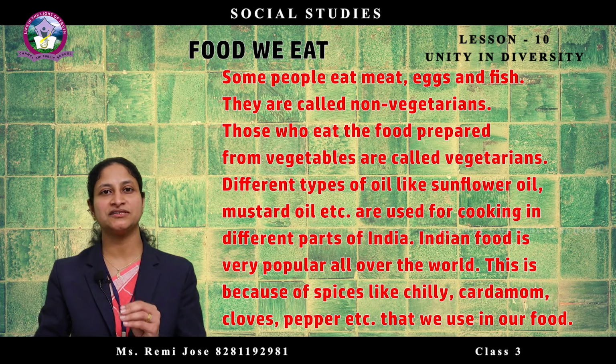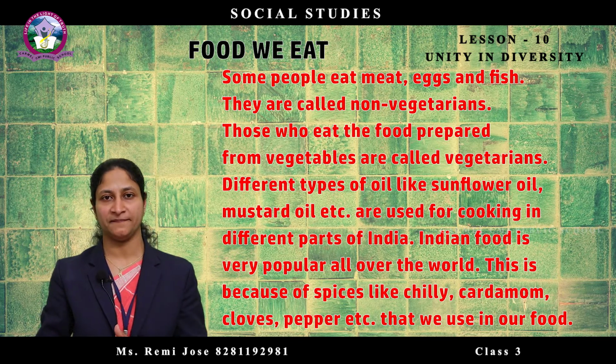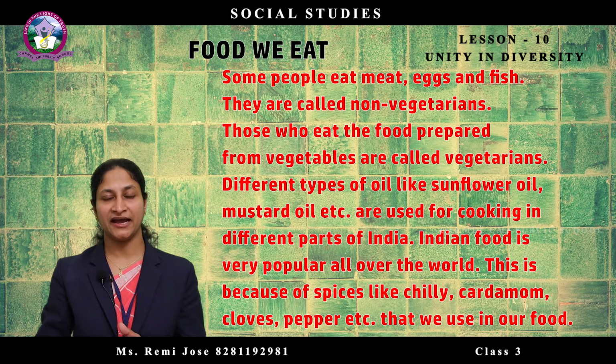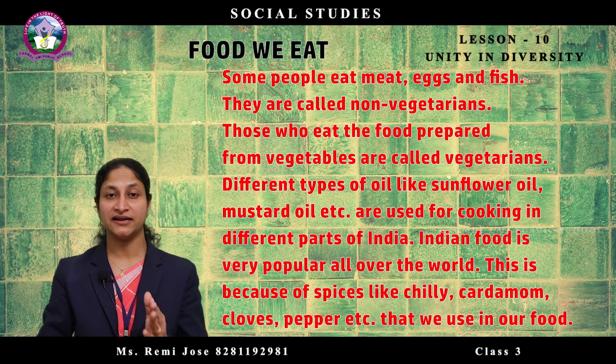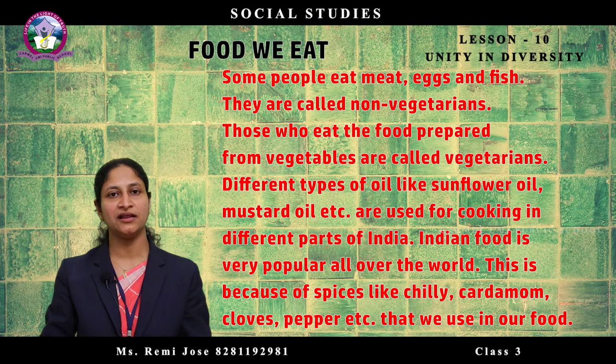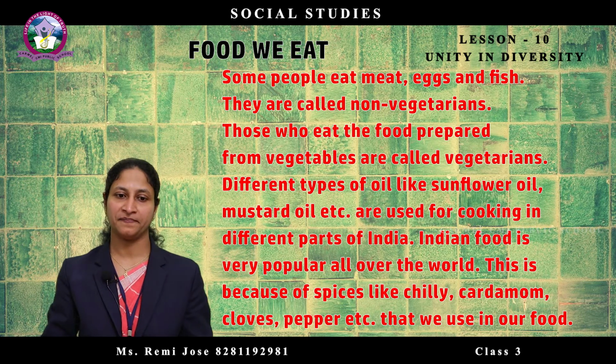Then we use different types of oil for cooking. Usually we use groundnut oil, mustard oil and sunflower oil for cooking food. And some people also use ghee instead of oil. And we, the people of Kerala, mainly use coconut oil for cooking food.